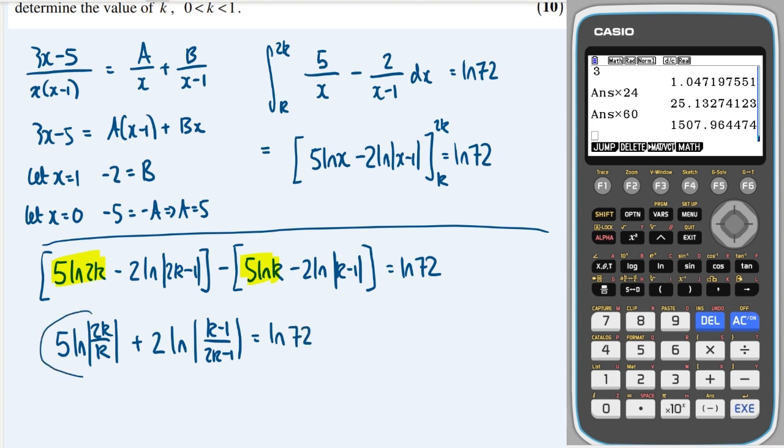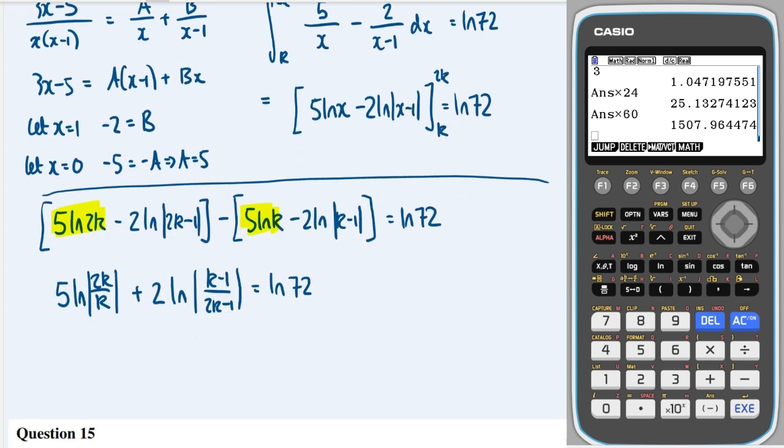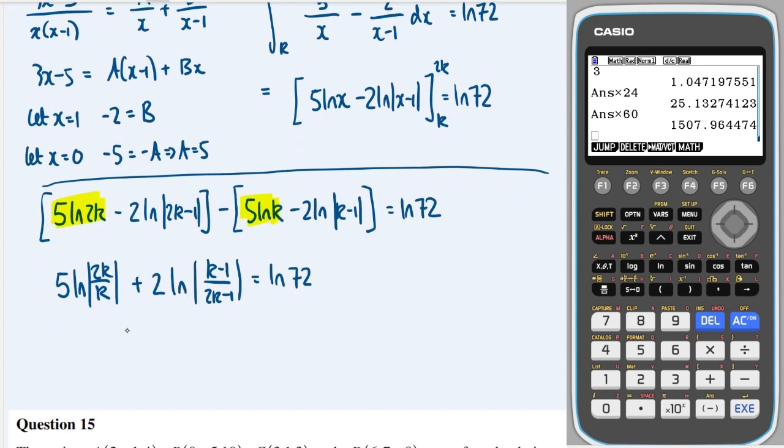Okay, so what is this? This is 5 ln of 2. So we can move that over to the other side. So we have 2 ln of ((k minus 1) over (2k minus 1)) is equal to ln of 72 minus 5 ln 2.